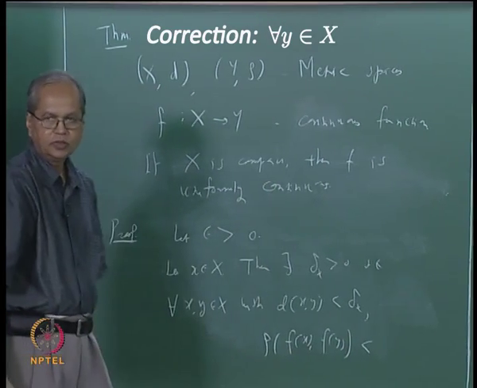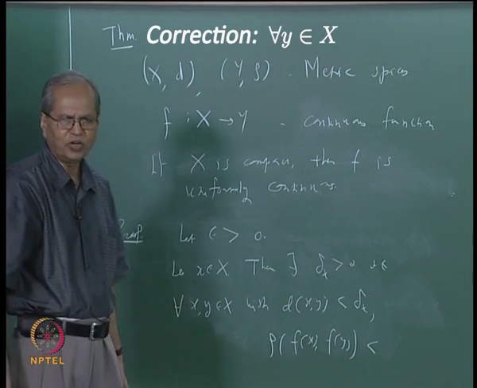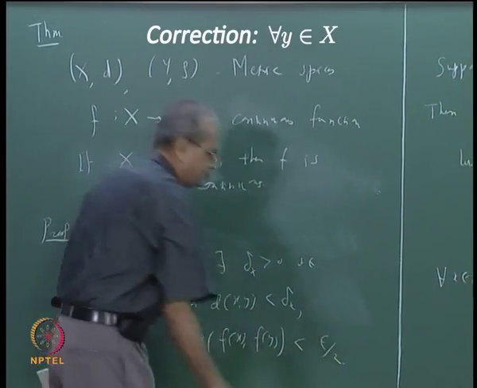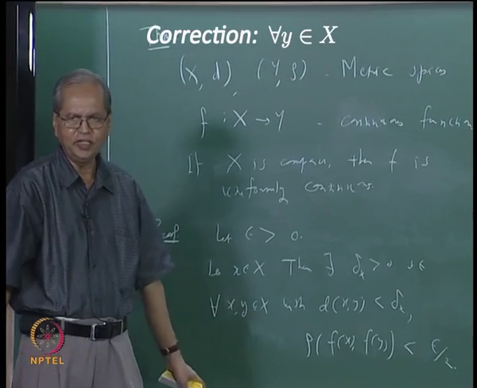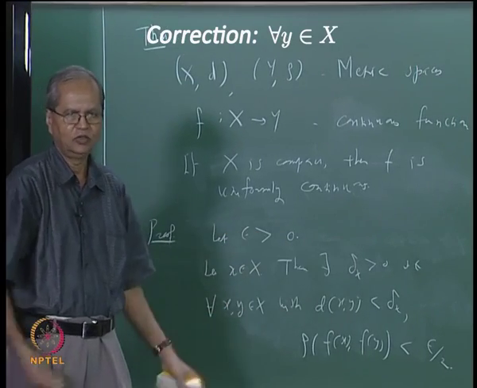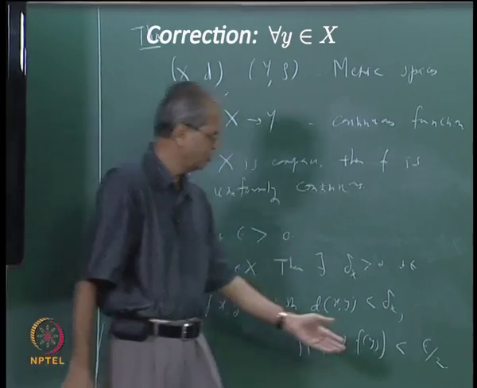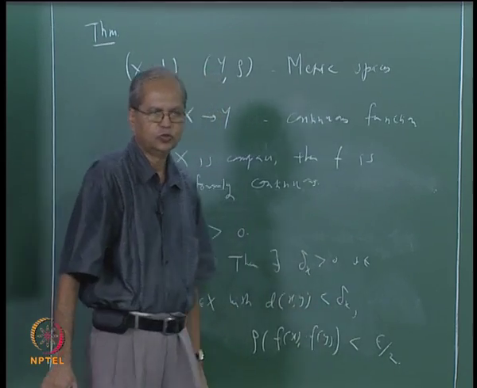Less than epsilon, but I can take epsilon or any other small number. I can also say less than epsilon by 2, or 2 epsilon or epsilon by 3. Any number I can take which is suitable for me to use in the subsequent steps in the proof. If this is not suitable, we can change it later. So for the time being I will take epsilon by 2.